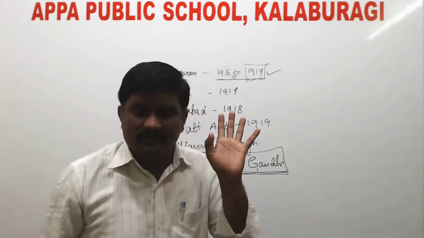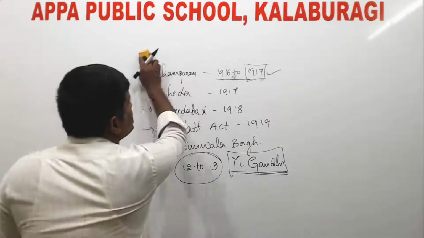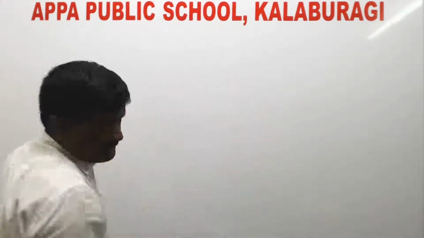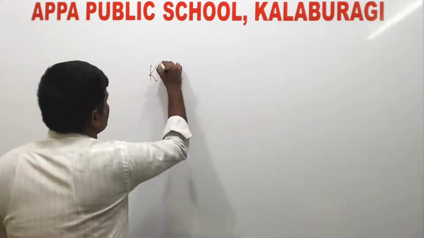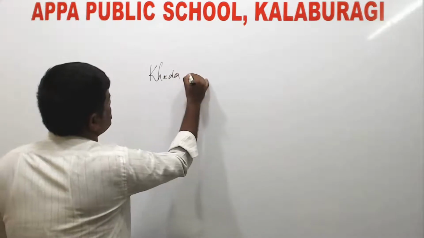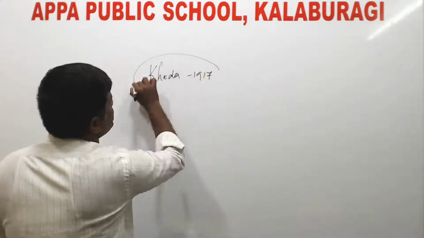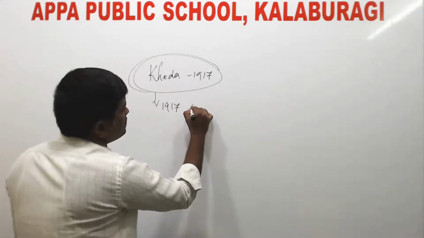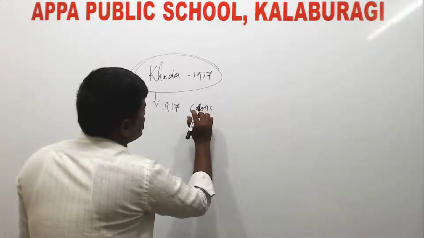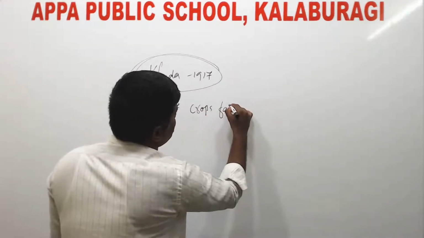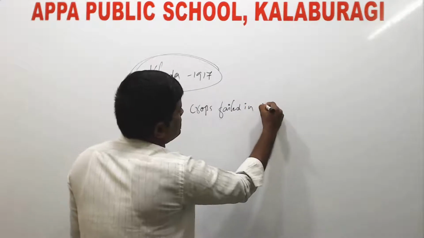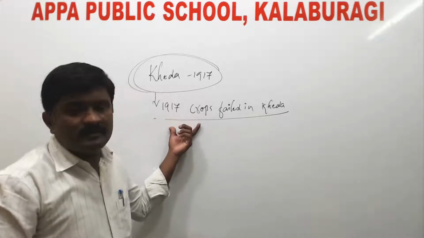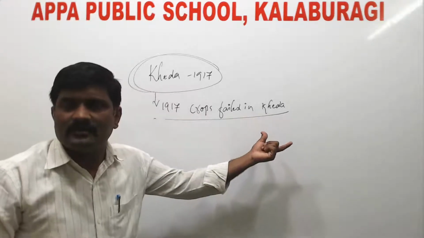Finally, Mahatma Gandhi succeeded in the Champaran movement. The next is the Kheda movement, which was held in the year 1917. In 1917, crops failed in the Kheda district of Gujarat.